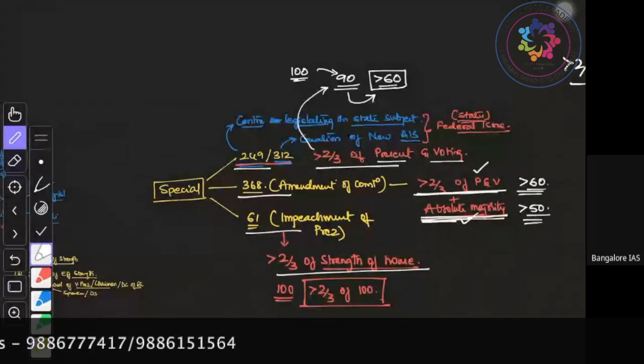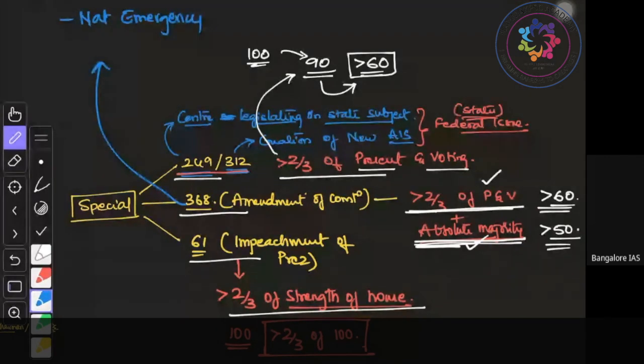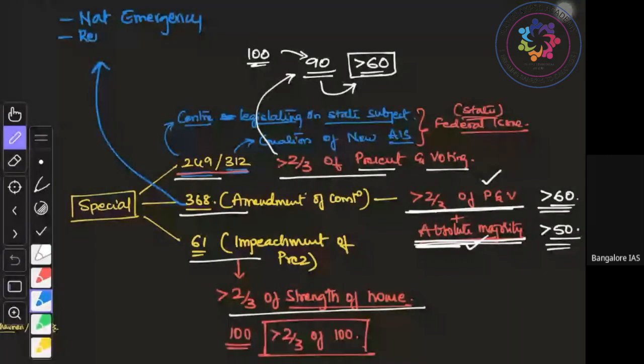So one is under Article 249 and 312, one under Article 368 to amend the Constitution. Similarly, other examples are also there other than amending the Constitution: approval of national emergency, removal of the judges. Also, Article 3 requires some kind of majority.